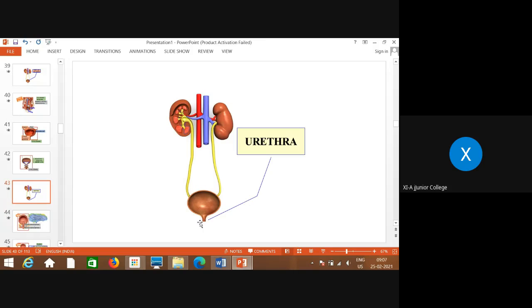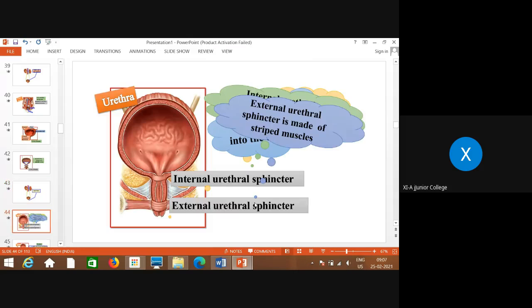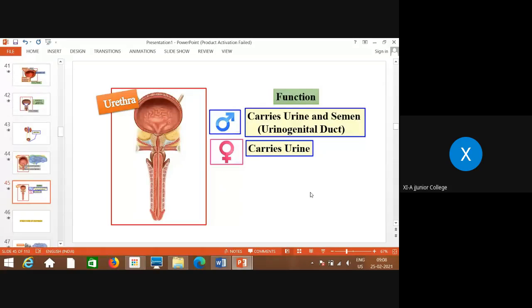Now the next and last part involved in the excretory system of human beings is the small tubular structure called the urethra. Here you can see the external urethral sphincter muscles, which are made up of striped muscles. Two types of sphincter muscles are present: the internal urethral sphincter and the external urethral sphincter. These are present to control the storage of urine, and as and when required, it is passed out, thrown out of the body.